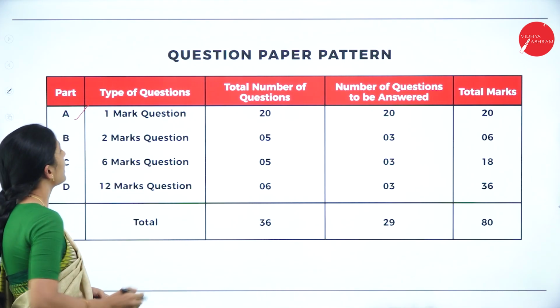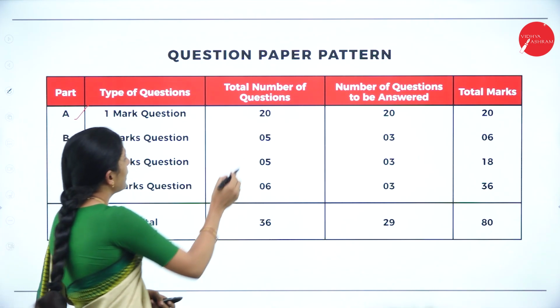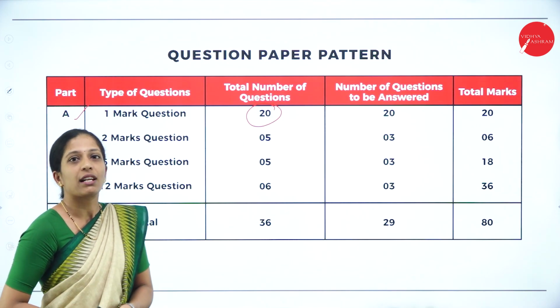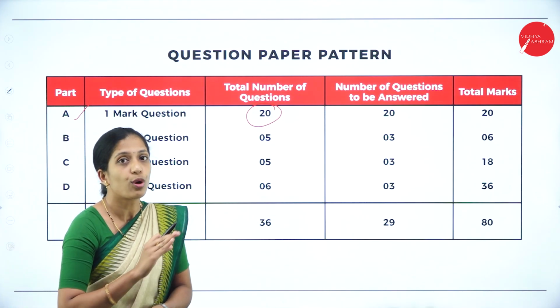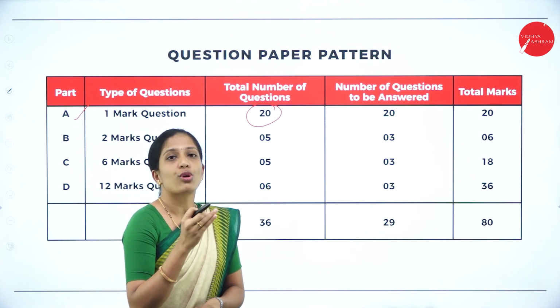Under section A, you will have 1 mark questions where they will give you 20 questions, and you have to be very careful this time. All the 20 questions have to be answered. There is no option under this section A. So all 20 questions of 1 mark.